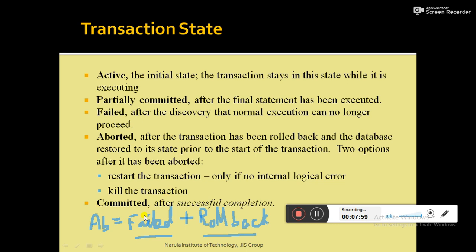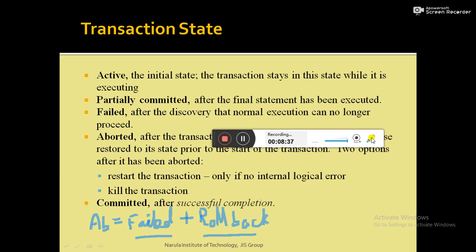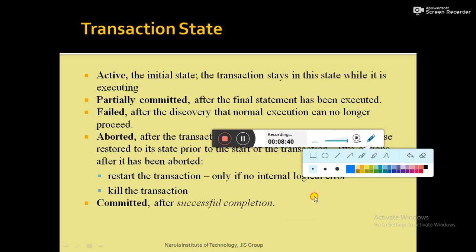And then the next stage is the committed state. Committed state means once all the statements or all the instructions of a transaction are executed successfully, as well as all the information is copied back to the hard disk from the RAM, and all the updation has been done, all the changes have been made permanently in the database, then we term it a committed state, or we can say that the transaction moved to the committed state. Now again, we are going to discuss all these things in greater detail. We then diagram an example also in the next slide.